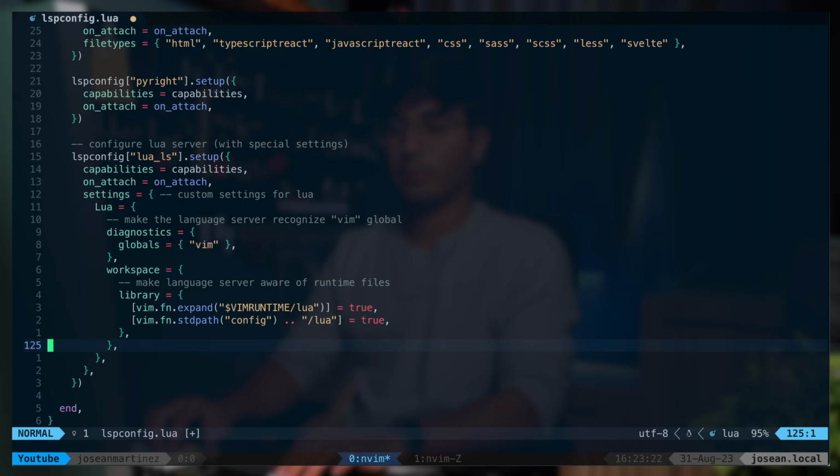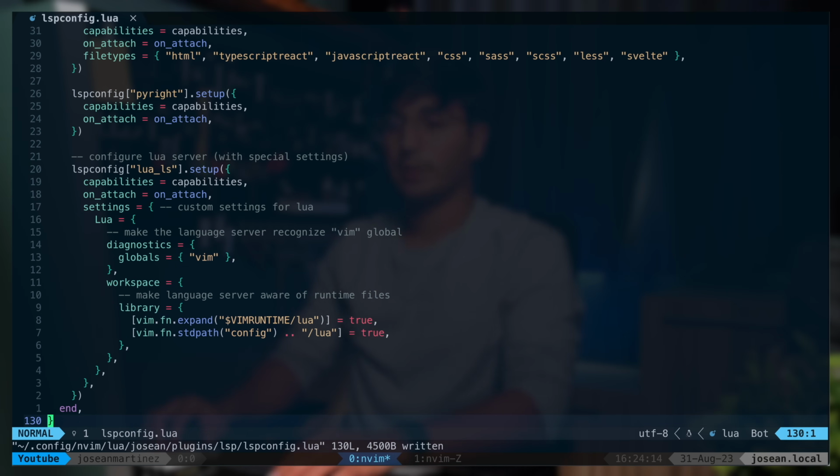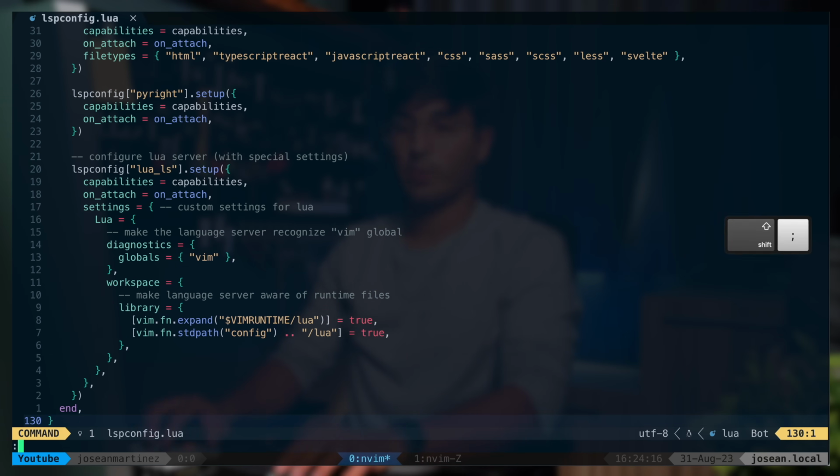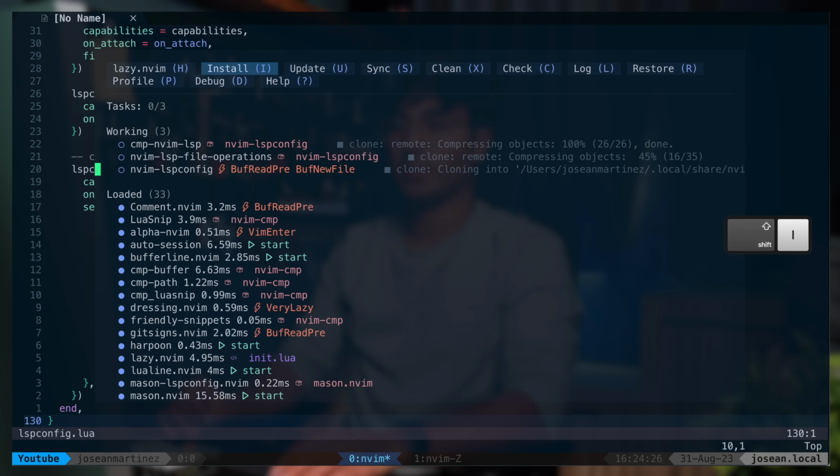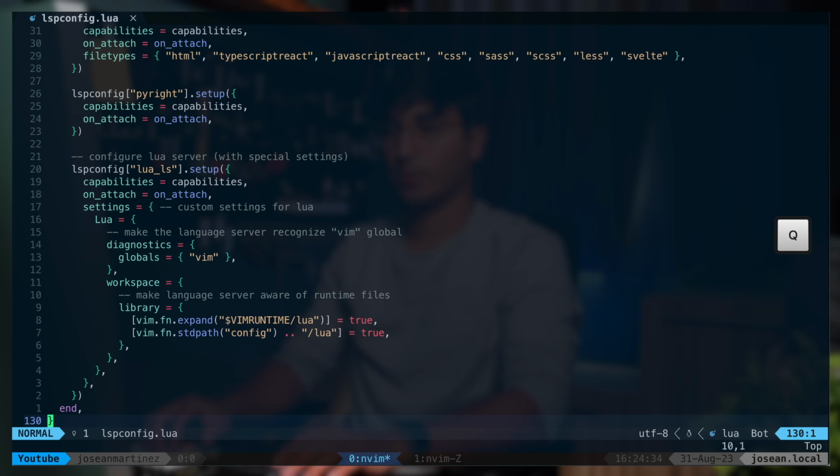Alright, let's save this file with :w and enter. Now let's open up the lazy UI with :Lazy. You'll see that now it knows that it needs to install these new plugins. We'll press capital I to install them. I'm going to press Q to close this UI.